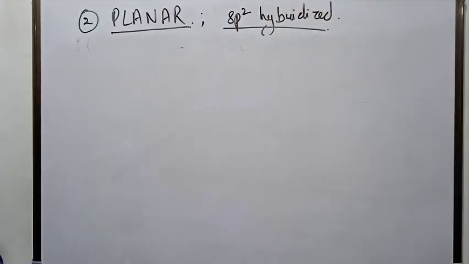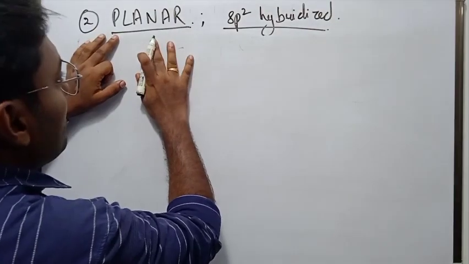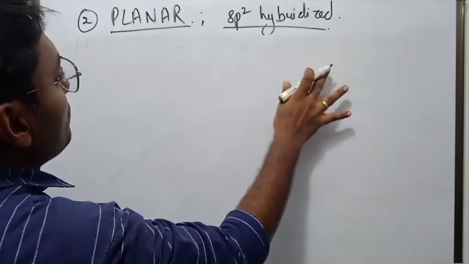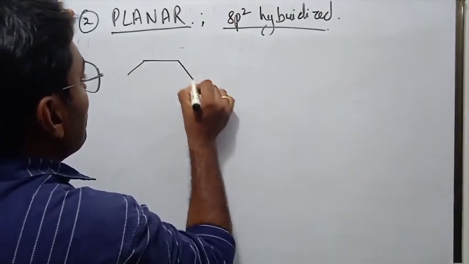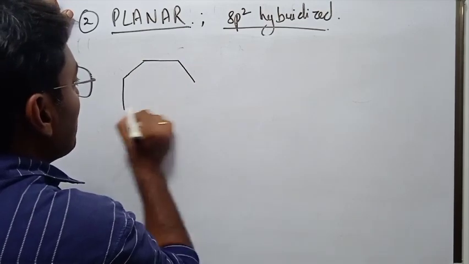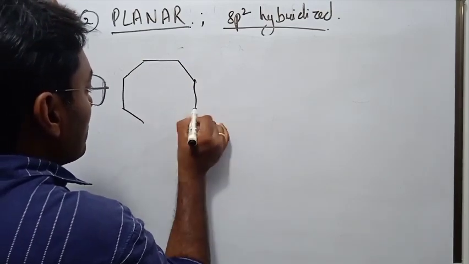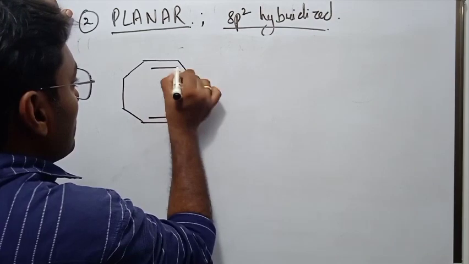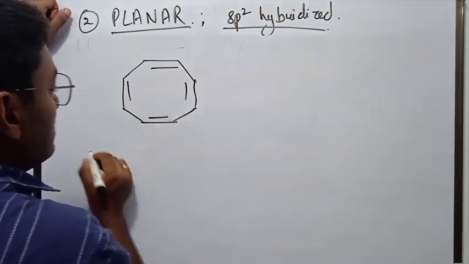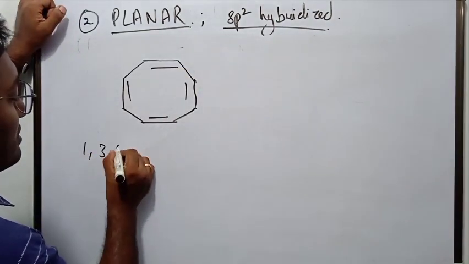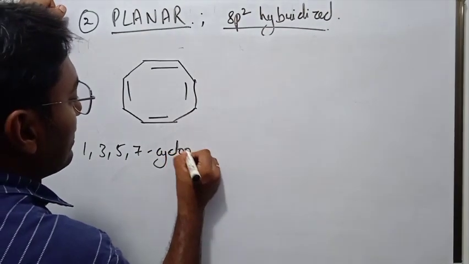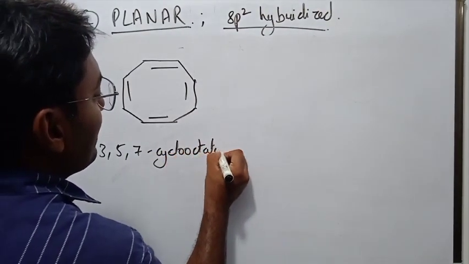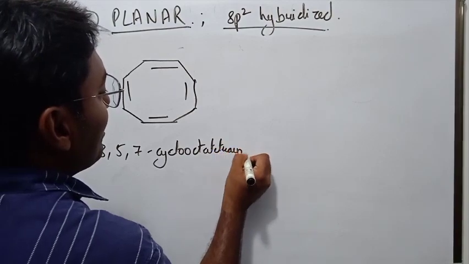Let me tell you why, if not planar, delocalization of electrons won't take place. Let me give you an example. Look at this, cyclooctatetraene.